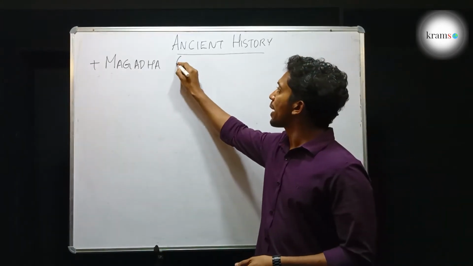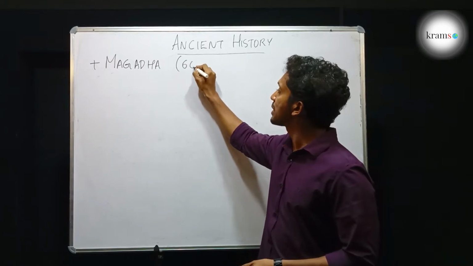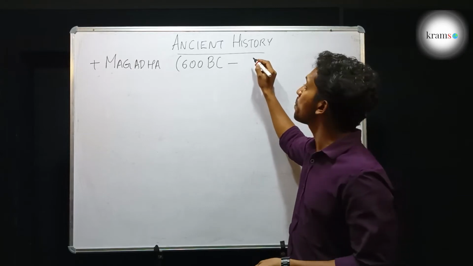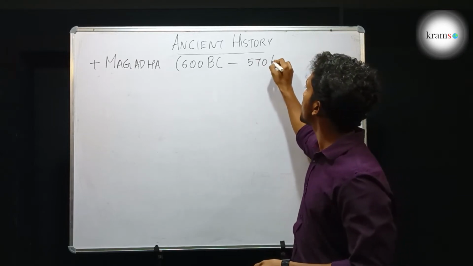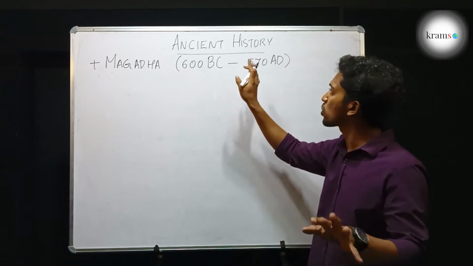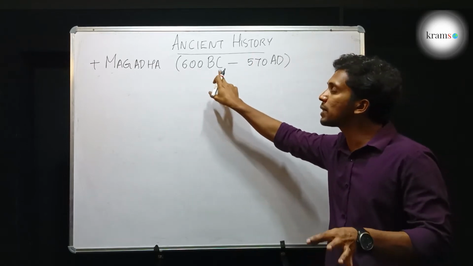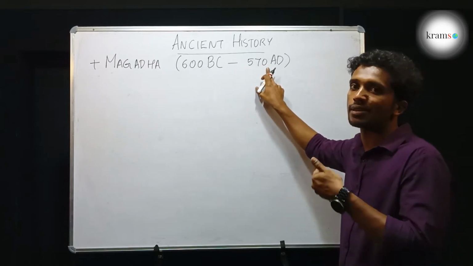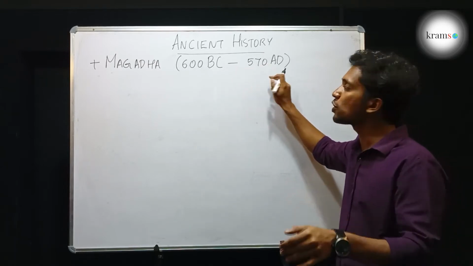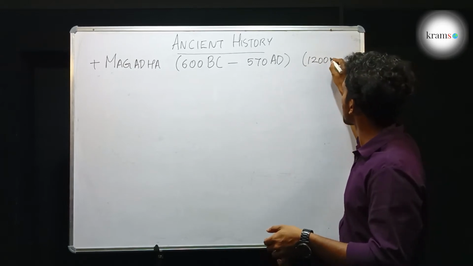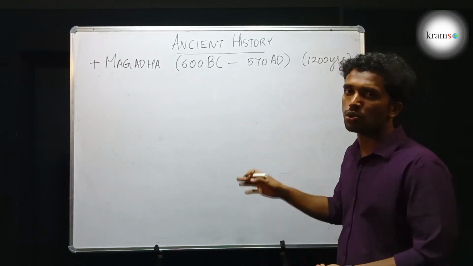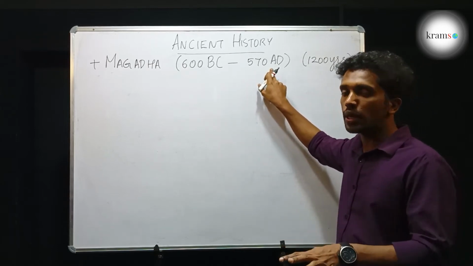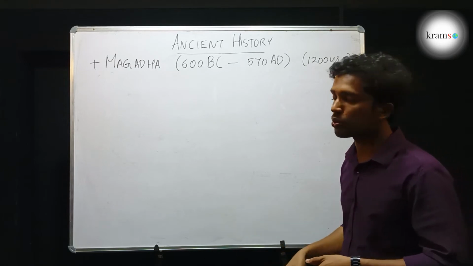Magadha ruled India for around 1200 years, from 600 BC till 570 AD. Which is approximately 1200 years. From 600 BC till 180 BC, it's 600 years. But from 180 to 570 AD, it is around another 600 years. And in total, it's around 1200 years. Not exactly 1200 years, but around 1200 years. In some textbooks, it will be 580 AD. That's okay. It varies from source to source.